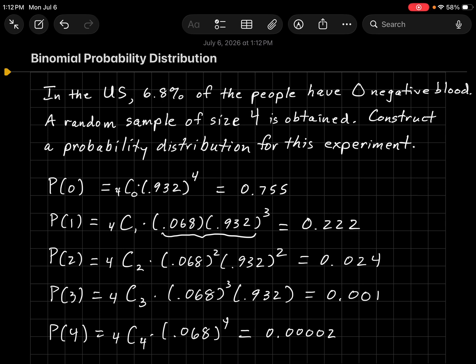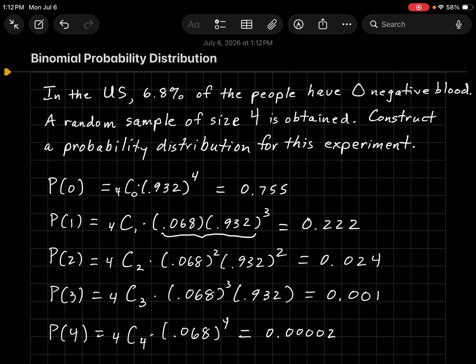So if I were to add all these things up together, I would get a value that should be pretty close to 1. And I'll go in and do it just to confirm that we get something pretty close to 1. And we do. I have a rounding error here because I rounded up a couple times, and I get a value of 1.002, but that was simply based on rounding. Very close to 1 when we add all the probabilities together.